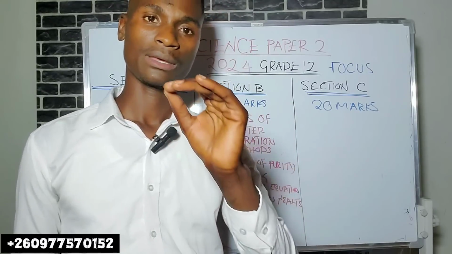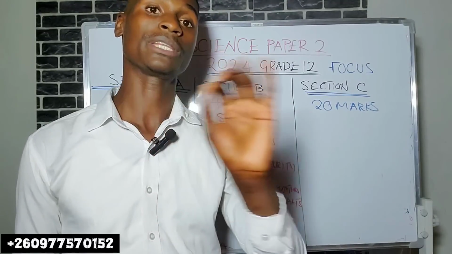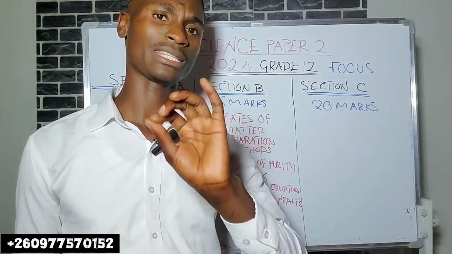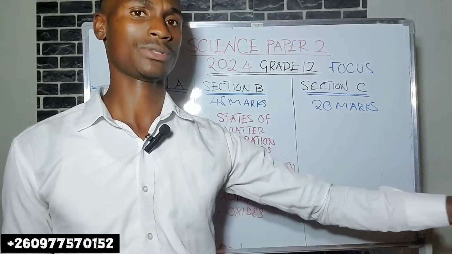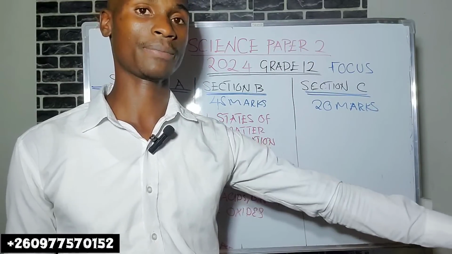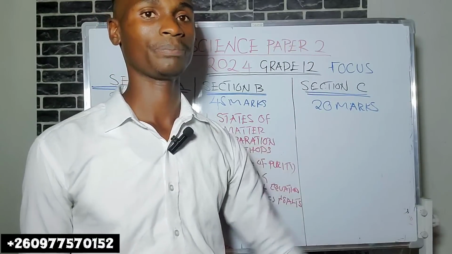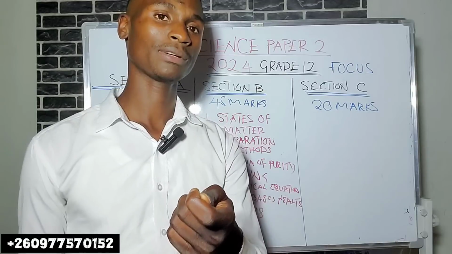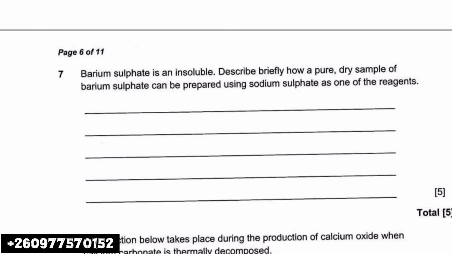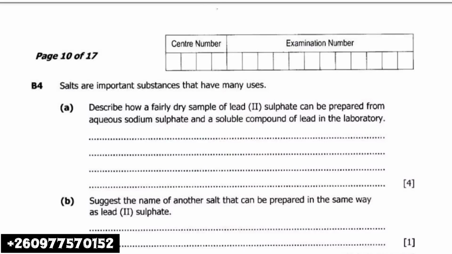The issue of precipitation, neutralization for those soluble salts that dissolve in water. An example of an insoluble salt, a salt that does not dissolve in water, is barium sulfate, which is commonly asked, barium sulfate. So you should know the preparation of barium sulfate salt.